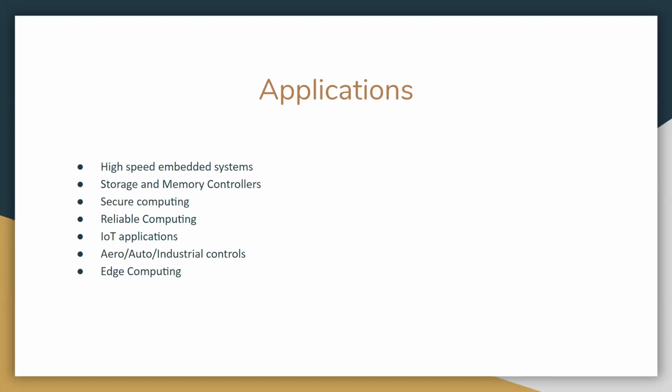Applications can be high speed and high power applications. Storage, memory controllers, secure computing, IoT applications, aero, auto, industrial controls, etc. Edge computing can be some of the applications of C class processors, and auto, as it says, it's good for auto applications as well. So I guess C class kind of processors would be good for our project as well. Next slide.